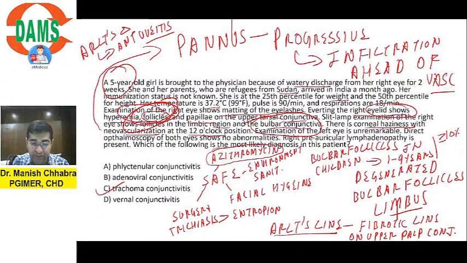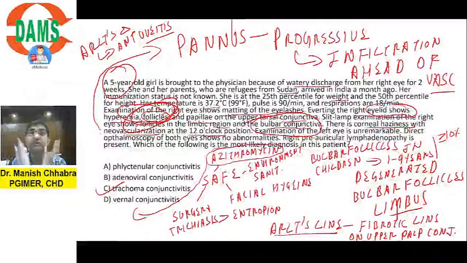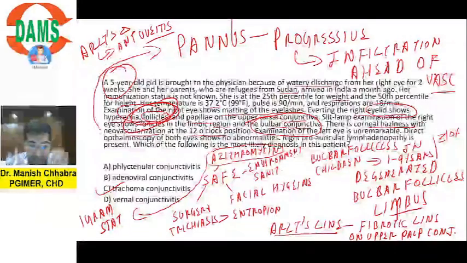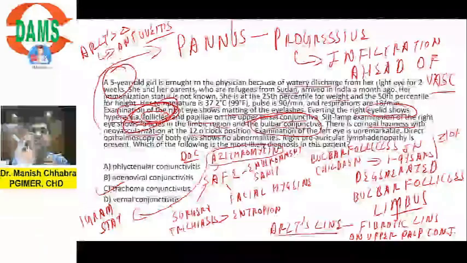What does SAFE strategy mean? We will start with azithromycin prophylaxis. What is the prophylactic dose of azithromycin? Simple, 1 gram stat. Single dose is curative. This is the drug of choice. Your previous year question, drug of choice, was asked in NEET PG 2019. What is the drug of choice in trachoma? Sir, go for azithromycin.